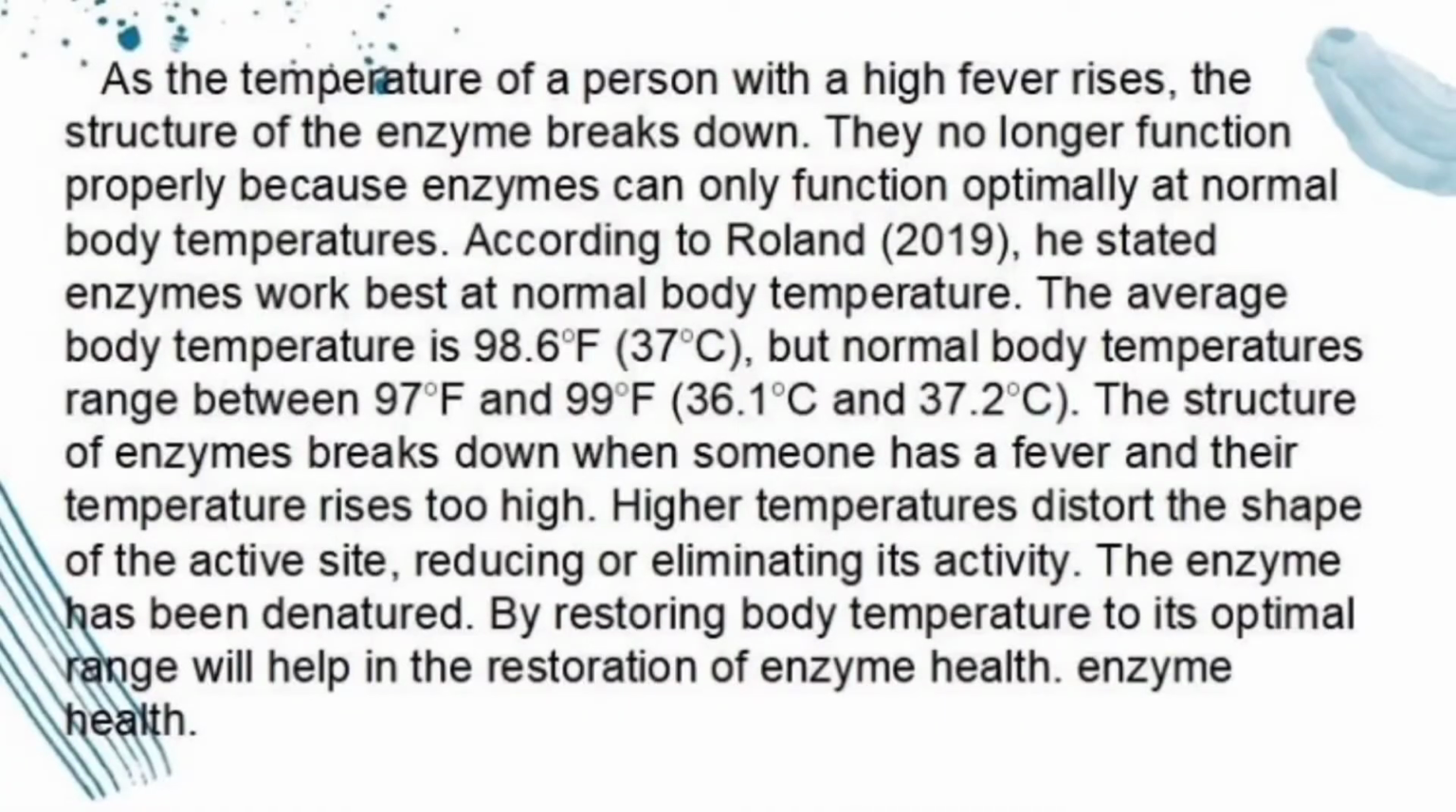As the temperature of a person with a high fever rises, the structure of the enzyme breaks down. They no longer function properly because enzymes can only function optimally at normal body temperatures. According to Roland, enzymes work best at normal body temperature. The average body temperature is 37 degrees Celsius, but normal body temperature ranges between 36.1 and 37.2 degrees Celsius. The structure of the enzyme breaks down when someone has a fever and their temperature rises too high. Higher temperatures distort the shape of the active site, reducing or eliminating its activity. The enzyme has been denatured. Restoring body temperature to its optimal range will help in the restoration of enzyme health.